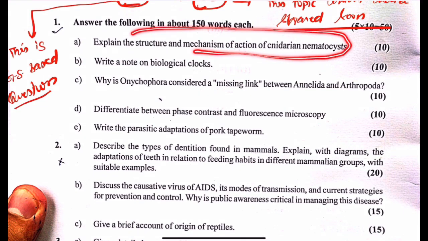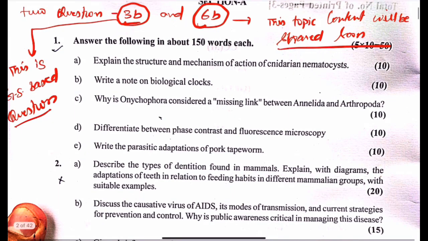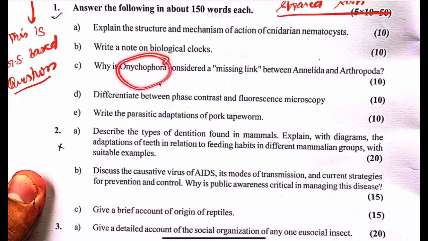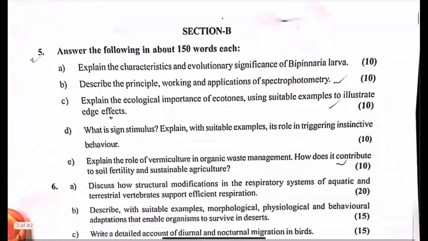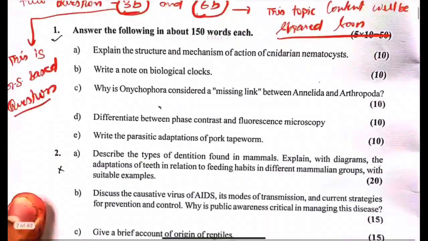Like, you have the first question, that is structure and mechanism of the action of cnidarian nematocysts. The next question is about the biological clock, the onychophora. So these questions are directly from the syllabus. We can see and discuss how the structure is made. So this is a 10 mark question.